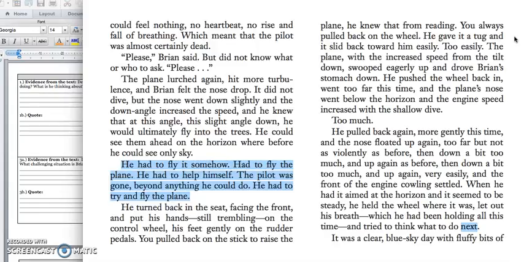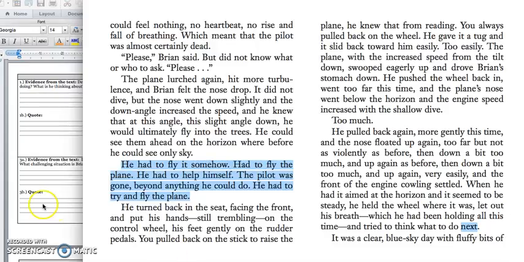He pushed the wheel back in, went too far this time, and the plane's nose went below the horizon, and the engine's speed increased in a shallow dive. Too much. He pulled back again, more gently this time, and the nose floated up again, too far, but not as violently as before, but then down a bit too much, and up again as before, and then down a bit too much, and then up very easily, and the front of the engine cowling settled. Then had it aimed at the horizon, and it seemed to be steady, and he held the wheel where it was, let out his breath, which he had been holding all this time, and tried to think what to do next.